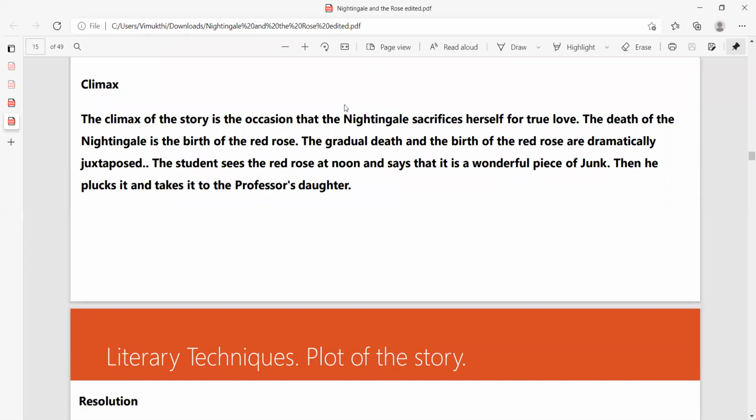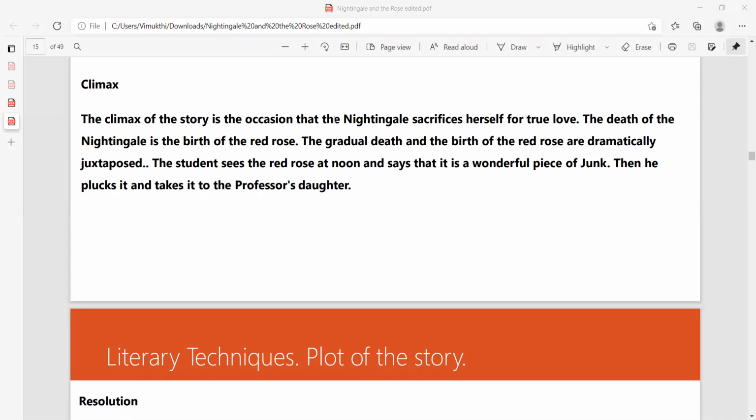The climax of the story is the occasion when the Nightingale sacrifices herself for true love. The death of the Nightingale is the birth of the Red Rose. The gradual death and the birth of the Red Rose are dramatically juxtaposed, not in the story, but dramatically, right? The student sees the Red Rose at noon and says that it is a wonderful piece of junk, right? Then he doesn't actually pluck it, he takes it to the professor's daughter.